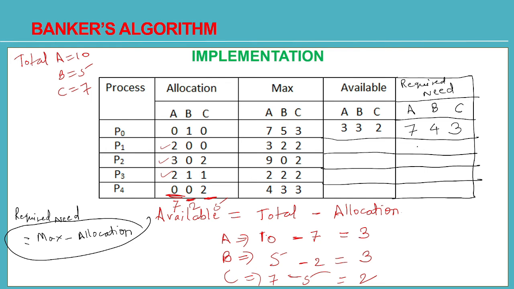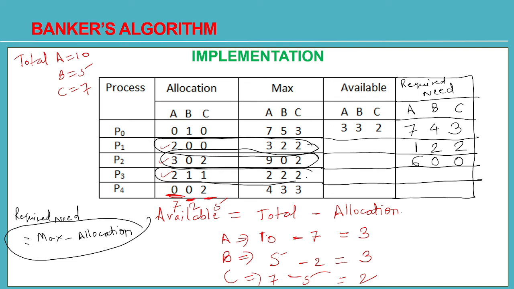Similarly, process P1 maximum needs 3, 2, 2 and allocated is 2, 0, 0, as you all can see over here. So just do the subtraction. 3 minus 2 is 1, 2 minus 0 is 2, 2 minus 0 is 2. So 1, 2, 2 is currently required by process P1. Similarly, process P2 will require 9 minus 3, 6 instances of A, 0 minus 0, 0 instances of B and 2 minus 2, 0 instances of resource C.